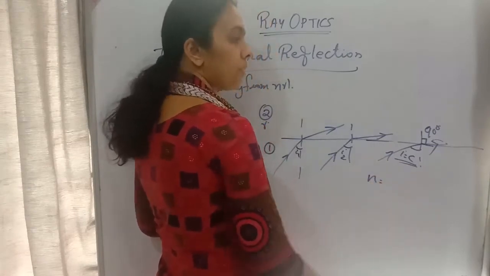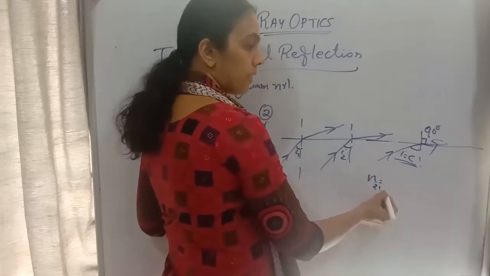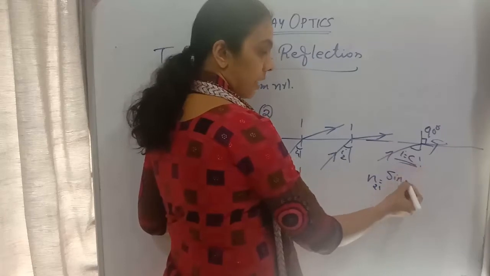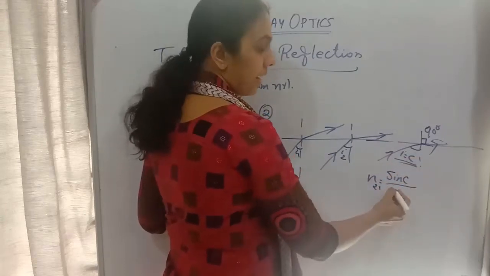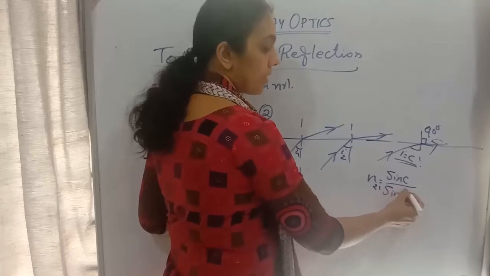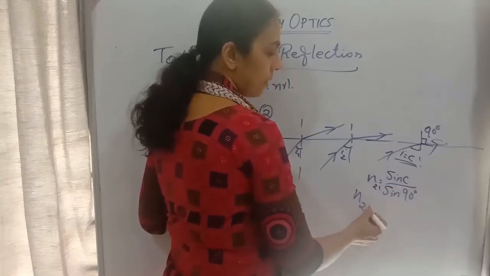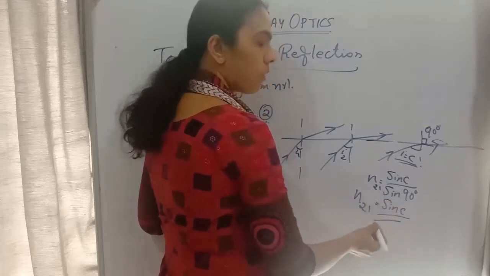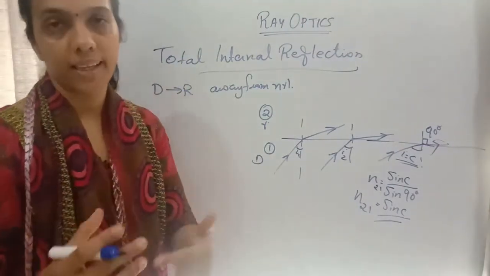So here we can write the refractive index of the second medium with respect to the first medium as equal to sin i by sin r. What is i here? Sin C, the critical angle C, divided by sin 90 degrees. So the refractive index of the second medium with respect to the first medium will be equal to sin C, or the first medium with respect to the second medium is equal to 1 by sin C.